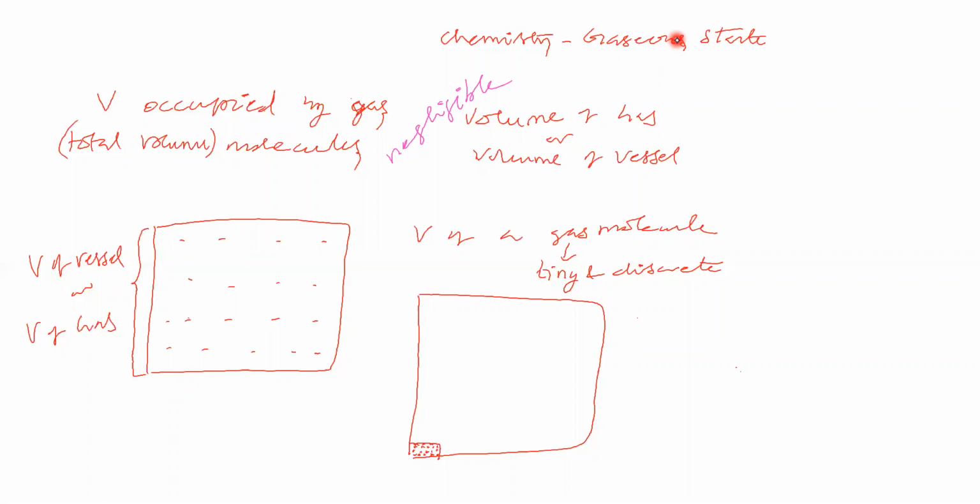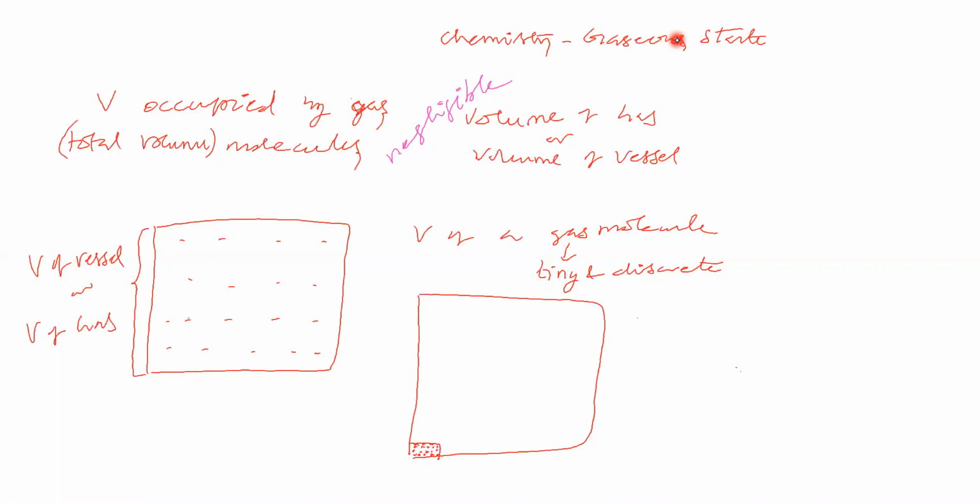Now let us say that gas molecule is tiny. Tiny in the sense size will be very low. Size is very low in the sense attraction between gas molecules also will be very low. Attraction is depending on the size of the molecule. Since the size of the molecule is tiny, attraction is also very low. So if we consider this size is much low, then only we can say attraction is nil. There is no attraction we can say between gas molecules. If we consider there is no attraction between gas molecules, then only we can say that gas laws are applicable.